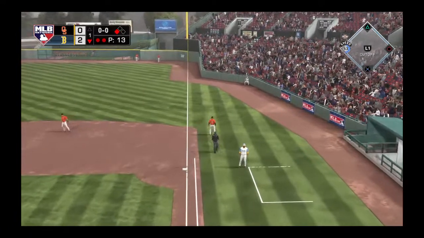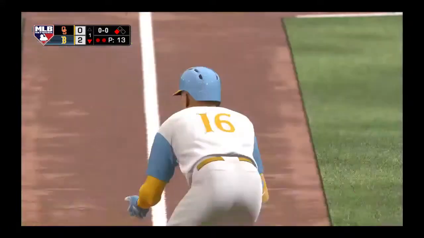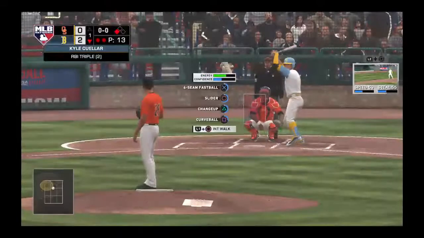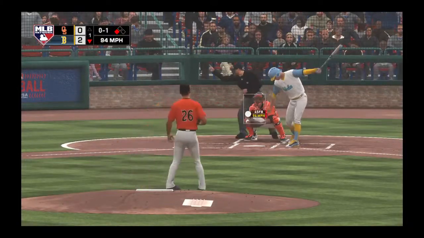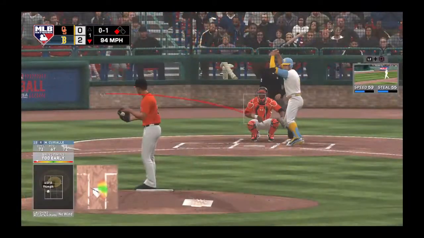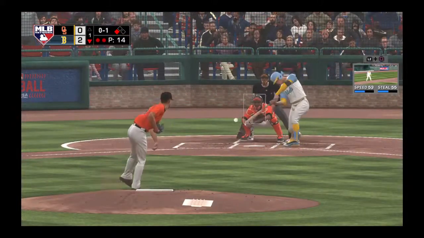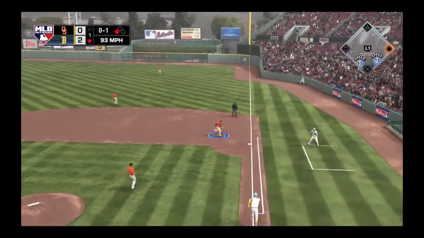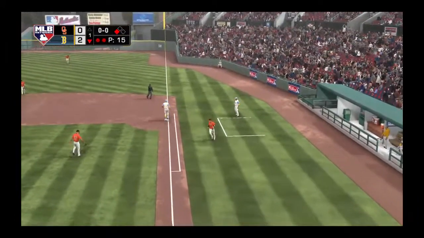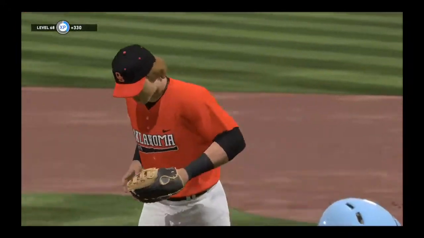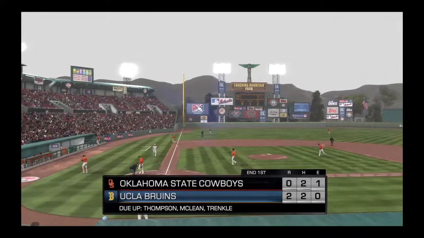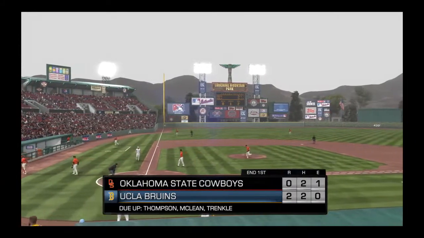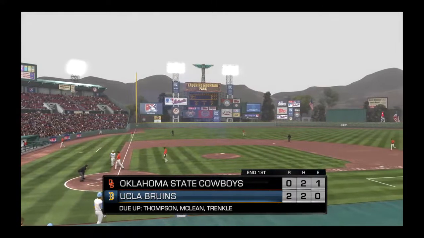And he's in safely. That's gonna be a triple. On the play, a run comes across to score. RBI triple. The pitcher was almost out of the inning. Instead, he gives up a 2-out RBI triple to make it 2-0. Well, it's only going to leave it there 2-0, so at least that's good. The Bruins lead it 2-0.